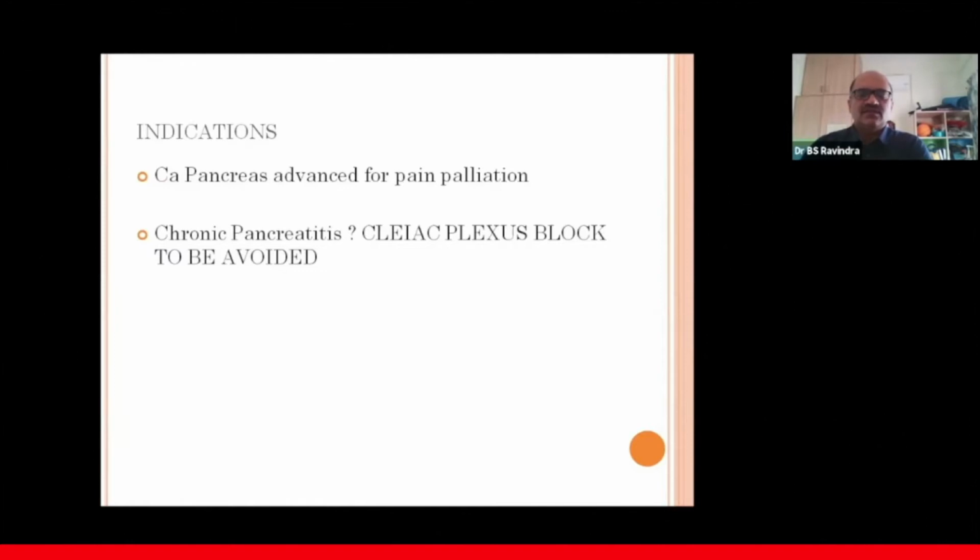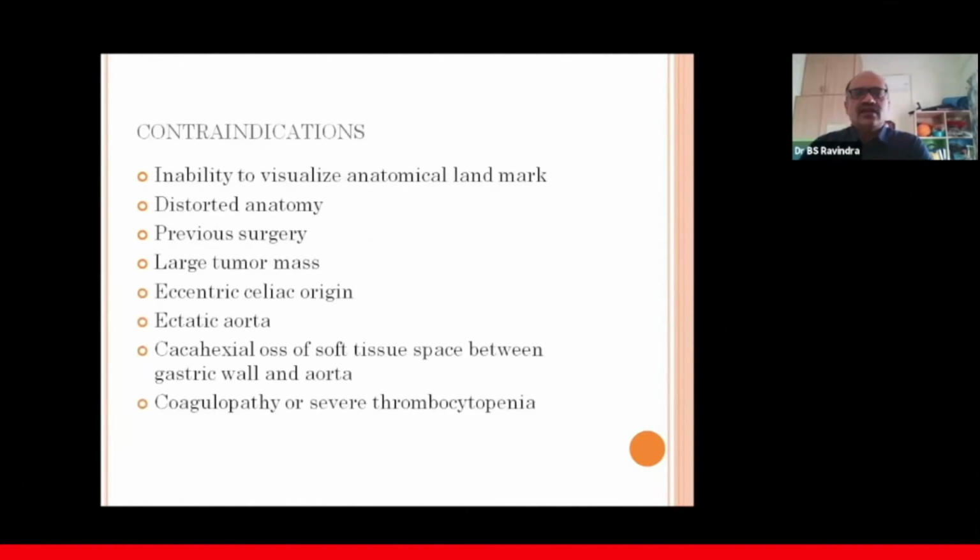guidelines. And coming to what are the contraindications of this procedure: one is if we are not able to visualize the anatomical landmark, a distorted anatomy, and a previous surgery where you cannot see the aorta and celiac axis opening, a large tumor mass, eccentric celiac origin, and an ectatic aorta, then it becomes difficult to exactly localize the celiac axis. And very gross cachexia with loss of soft tissue space between the gastric wall and aorta. And finally, coagulopathy and severe thrombocytopenia are relative contraindications.